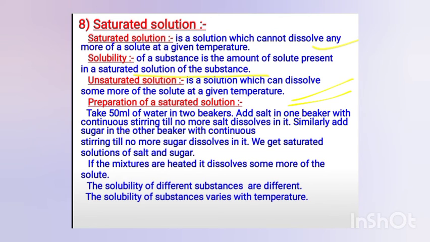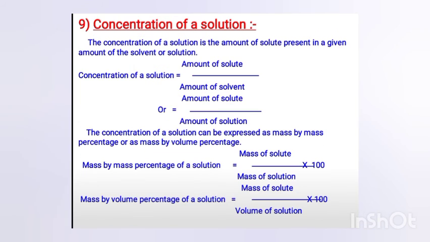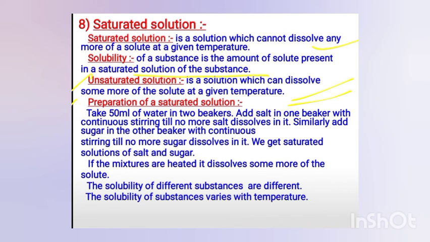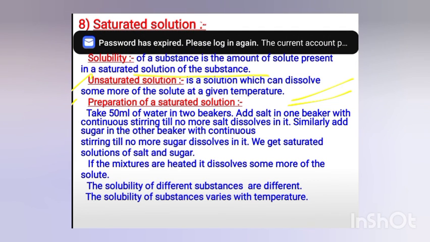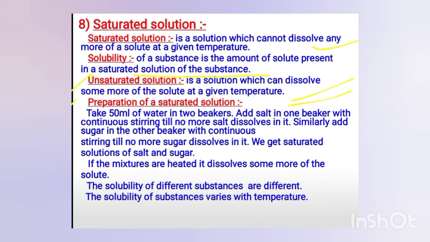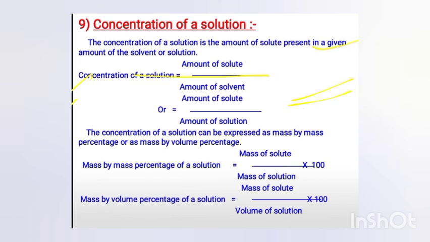An unsaturated solution is one in which more solute can be dissolved at that temperature. How can we make a saturated solution unsaturated? We can easily do it by increasing the temperature, so that more and more solute can be dissolved. We can also make a saturated solution unsaturated by increasing the amount of solvent.